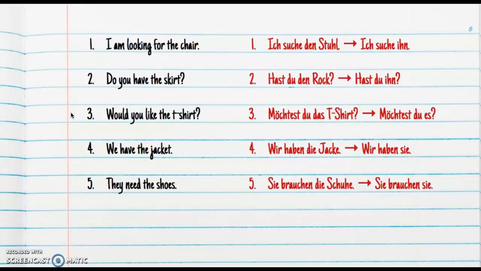Number 4, we have the jacket, becomes wir haben die Jacke, and that would change to wir haben sie, and sie because it's feminine and accusative. And then number 5, they need the shoes. Sie brauchen die Schuhe, which would change to sie brauchen sie. It changes to sie because it is plural. So we're saying them. All right, please complete the assignments for this section of grammar.